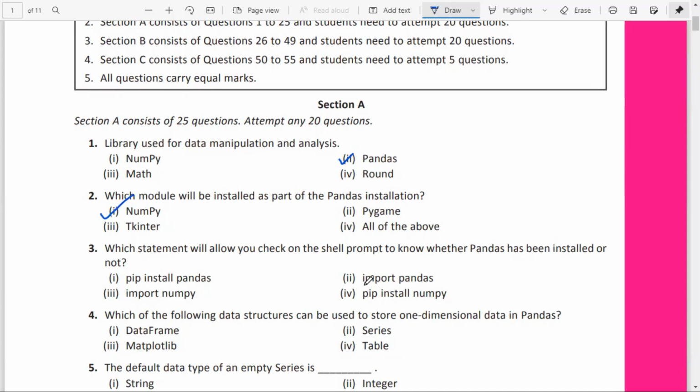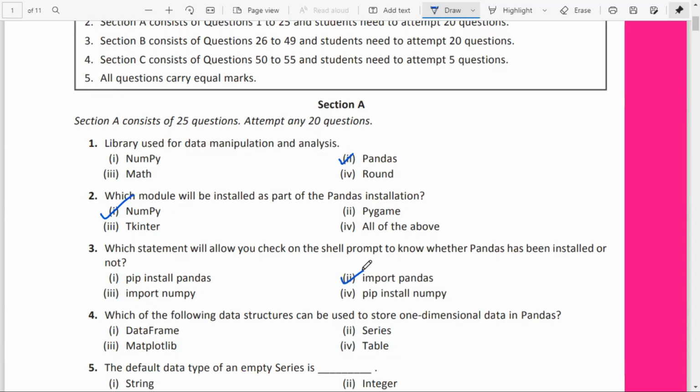Which statement will allow you to check on the shell prompt to know whether Pandas has been installed or not? Once Pandas is installed, how will we come to know whether it is installed or not? Is it option 1, pip install Pandas, import NumPy, pip install NumPy? So pip install Pandas is for the installation of the Pandas module, and for checking the Pandas module, we will be using import Pandas. So option 2 is the correct answer.